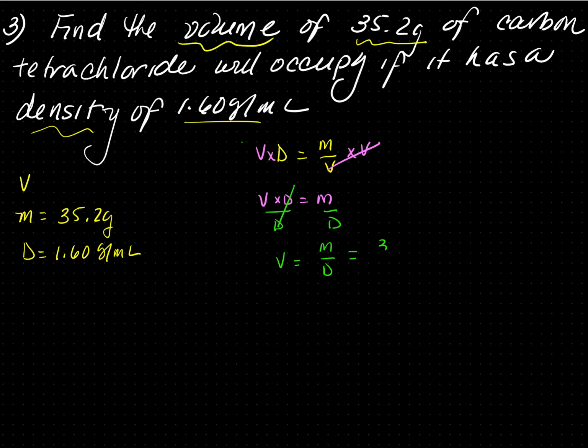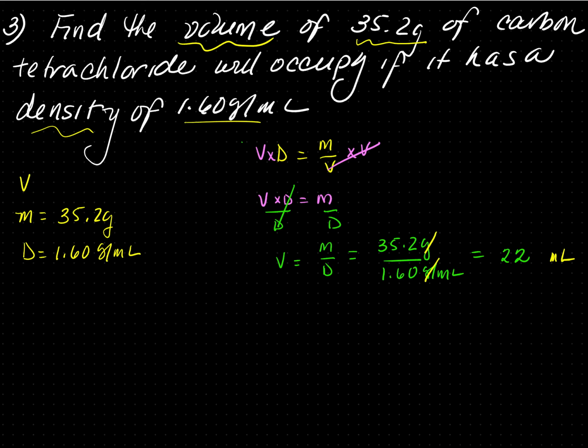Plugging in, this is 35.2 grams over 1.60 grams per ml. This is equal to 22. The grams cancel out with the grams on the bottom. Since milliliter is the denominator of the denominator number, it flips and comes to the top, so the units are milliliters.